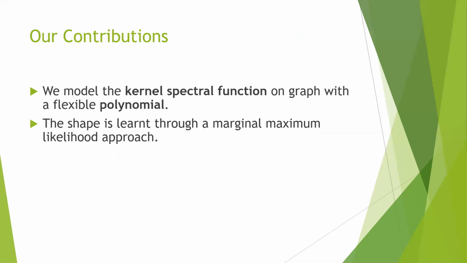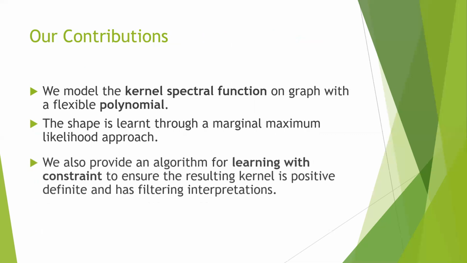Well, we model the kernel spectral function with a flexible polynomial, and then we learn the shape of this polynomial through a maximum likelihood approach with the Gaussian process. We also do this with an algorithm that we propose so that the learning happens in a constrained manner and that we get a positive spectral function. This also establishes a connection with filtering in graph signal processing. These are some of the things that are discussed in the paper.